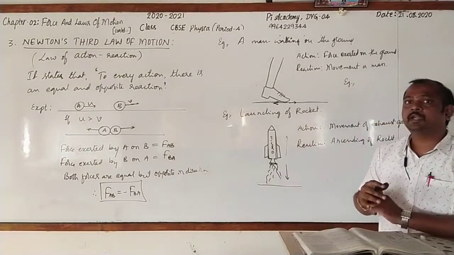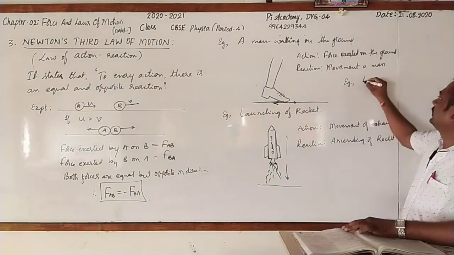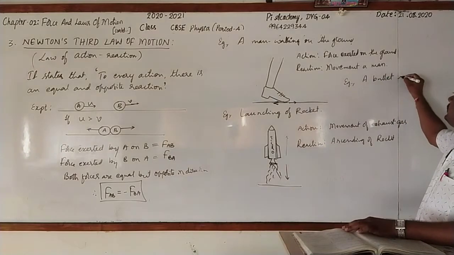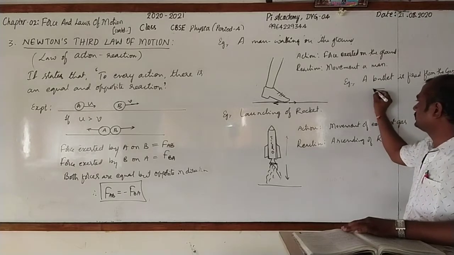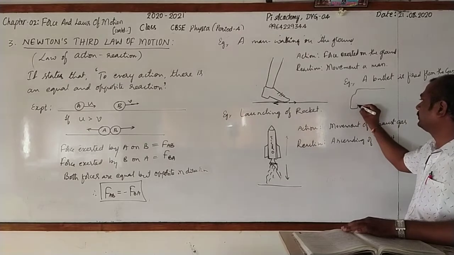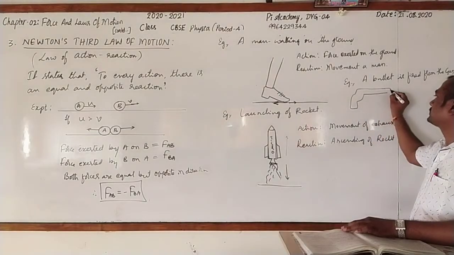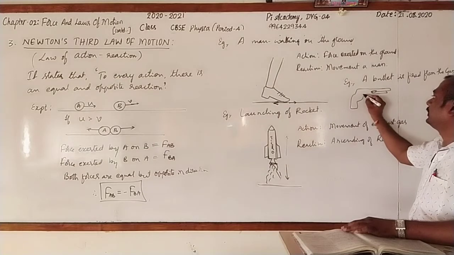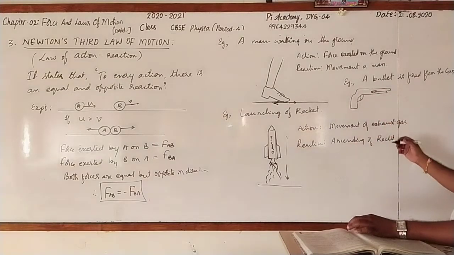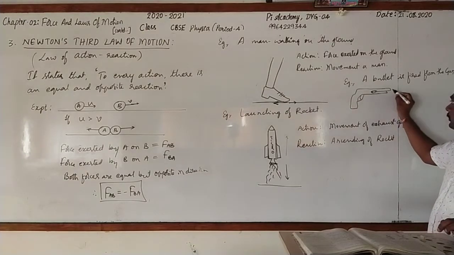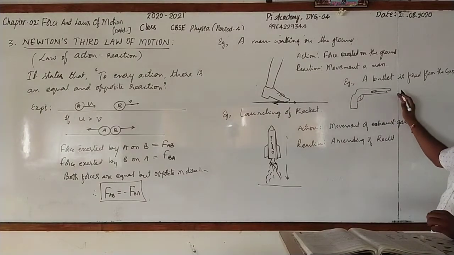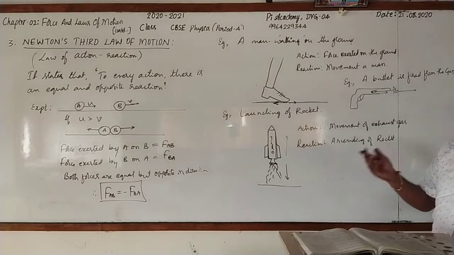When a bullet is fired from the gun, imagine that a bullet is fired from the pistol. Here I will draw that. Just keep observing. See that this is the bullet, here is the trigger. When you press that, the bullet will come out from the muzzle of the pistol, and it moves with a greater force.